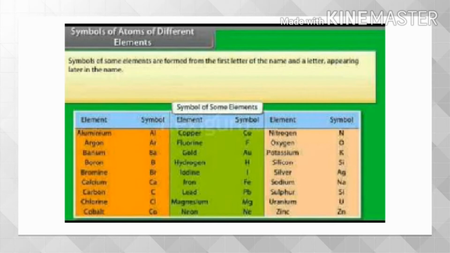Berzelius suggested that the symbols of elements be made from one or two letters of the name of the element. Nowadays, IUPAC is an international scientific organization which approves names of elements, symbols, and units.